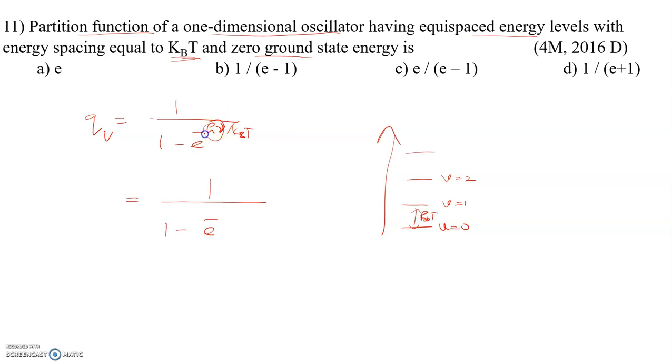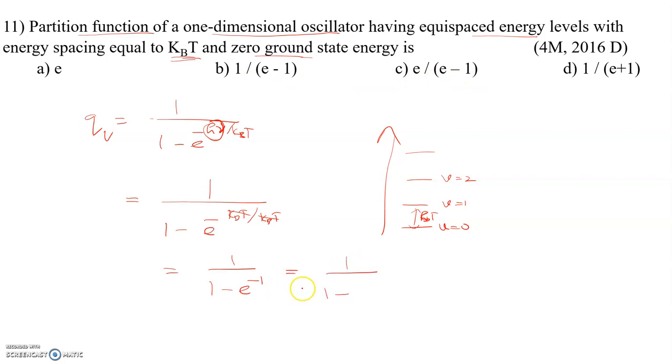So in the place of h nu, what is h nu? h nu is nothing but the energy required for the transition, or we can say the energy gap. So in the place of h nu, I'll put kBT divided by kBT. So kBT cancels and you'll get 1. So 1 by 1 minus e power minus 1. This option is not given anywhere, but you have to rearrange this.